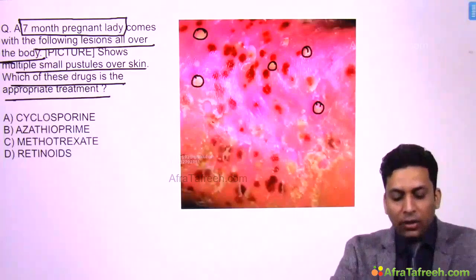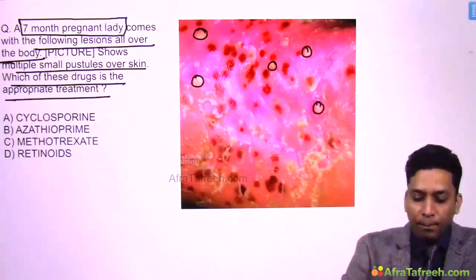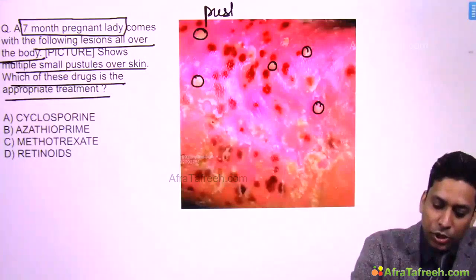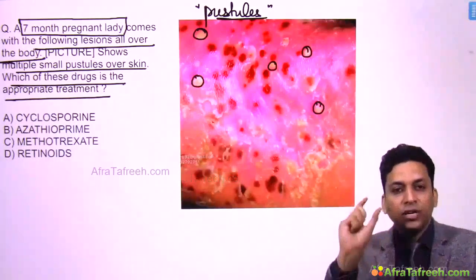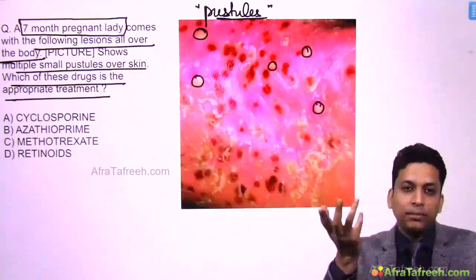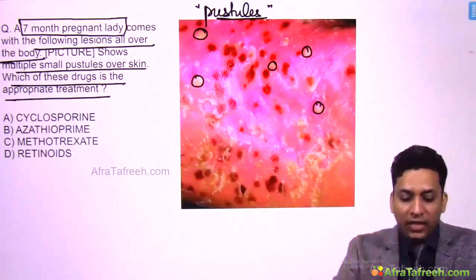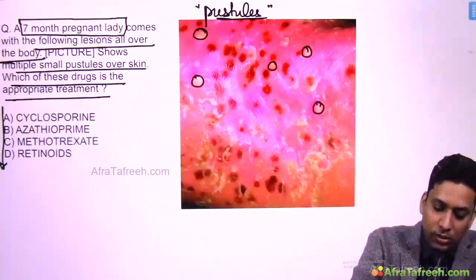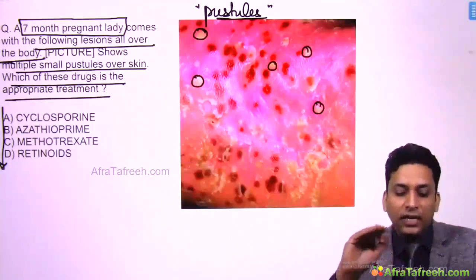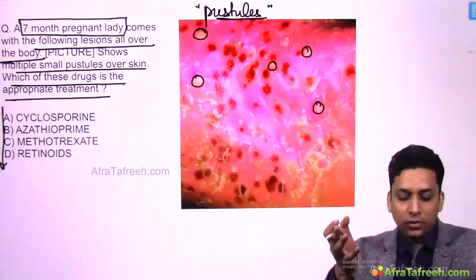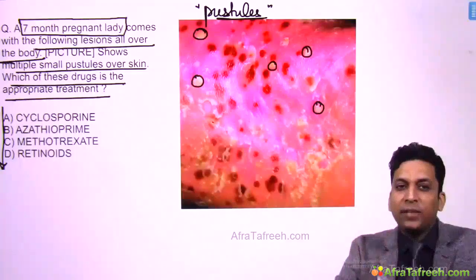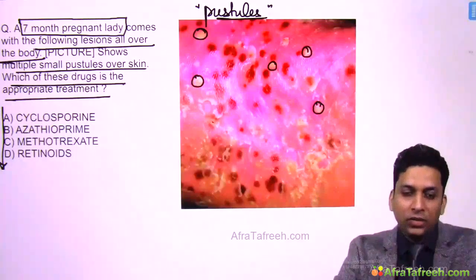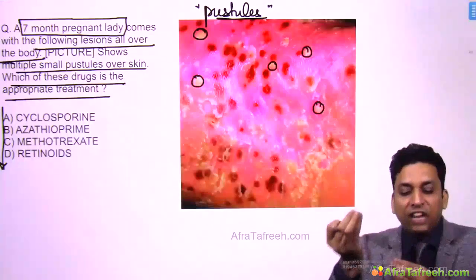Okay, now whenever you see pus filled lesions, that is pustules, what comes to your mind? You saw the image and you saw pustules, pus filled lesions. What comes to your mind first? Infection, isn't it? Pus is generally due to infection. And then you saw the options. Antibiotics were not mentioned. If it is a pustular or infective condition, then they would have mentioned antibiotics in the options, isn't it? So they are not asking about infective pustules.